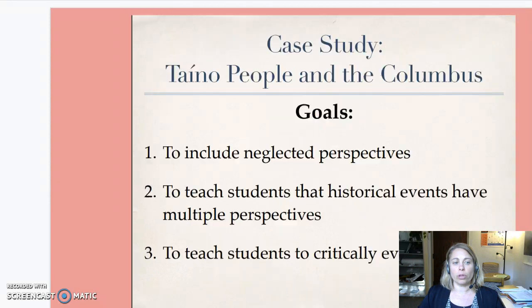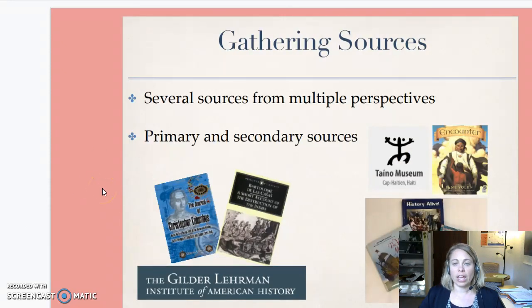So for example, if we're looking at the case study, the 5th grade example, we might be looking at the Taino and Columbus as our different perspectives, people who already were on the island when Columbus arrived, and then Columbus and the explorers. How are we going to take a look at the different sides? One of the things you'll do, again, back to our primary sources, will be gathering those sources. How are you going to find multiple sources both for yourself, but then ones that you'll be able to share with your students so that they're seeing this topic from multiple perspectives?